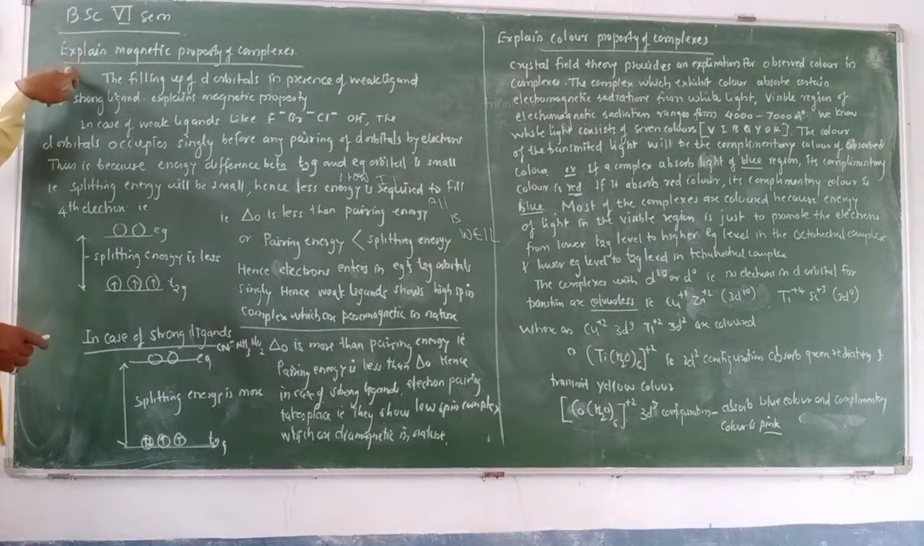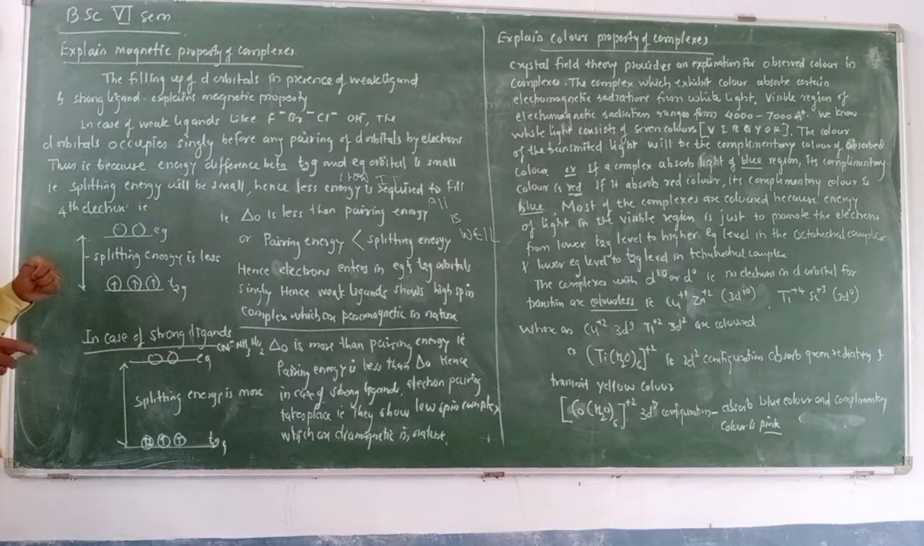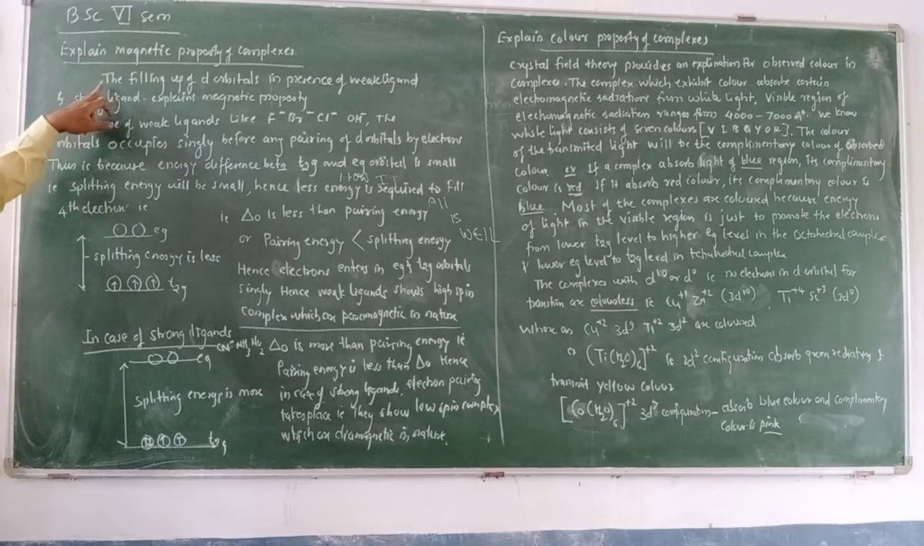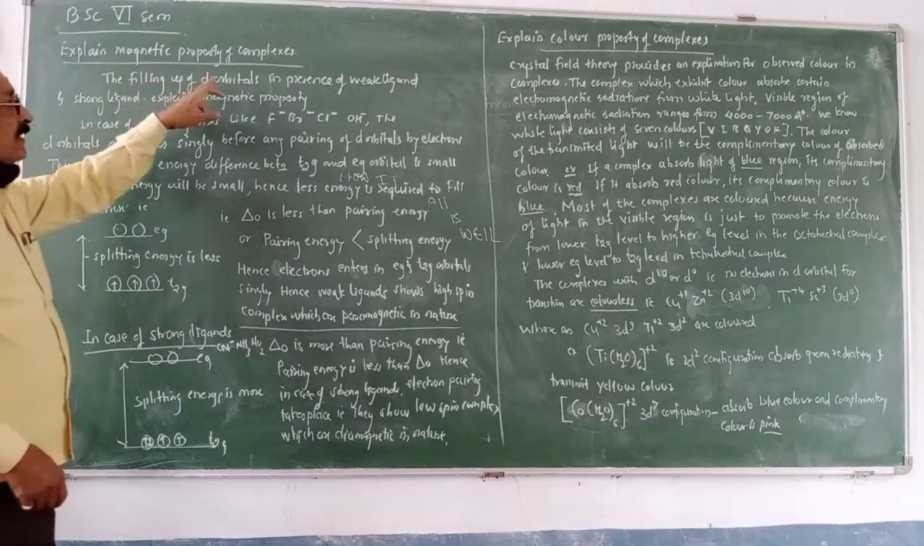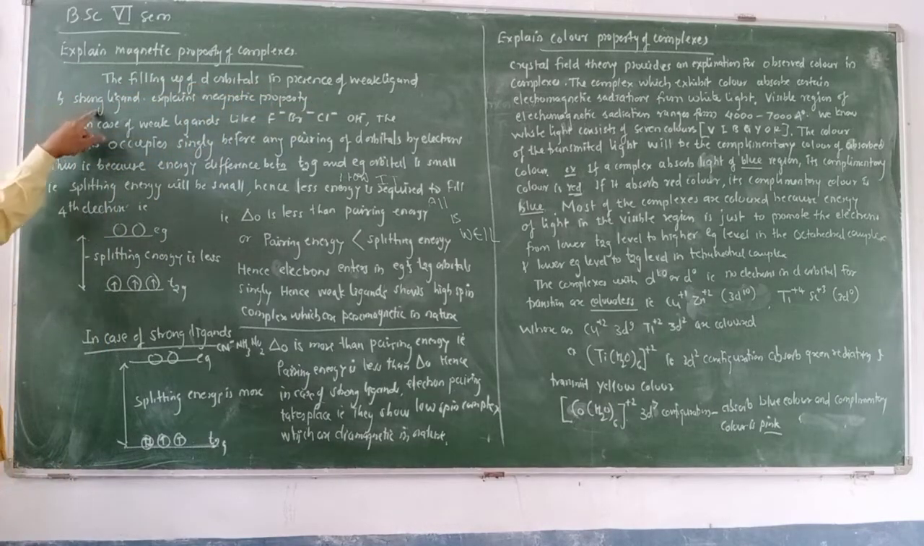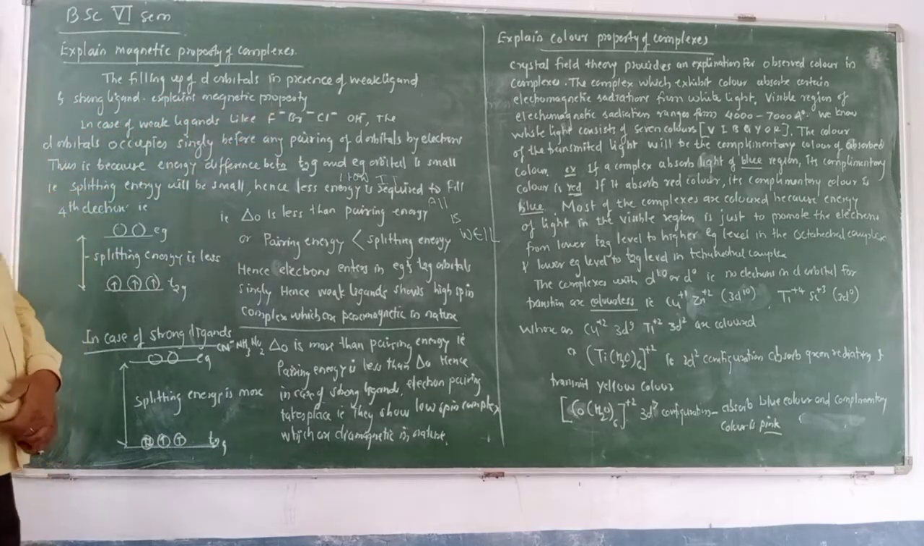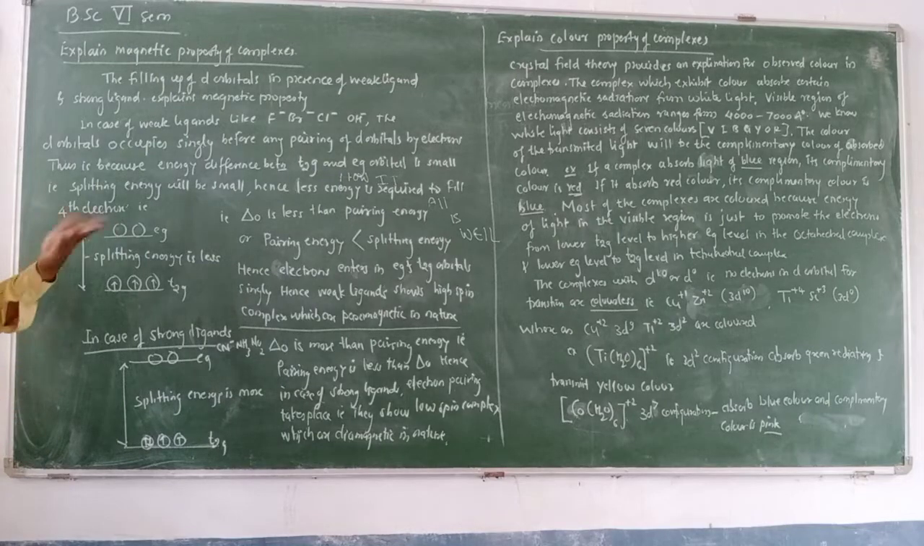Let us explain the magnetic property of the complexes on the basis of crystal field theory. We know the filling up of d orbitals in presence of weak ligand and strong ligand explains the magnetic property. We know there are two types of ligands. One is a weak ligand with high spin. The second one is strong ligand, low spin.